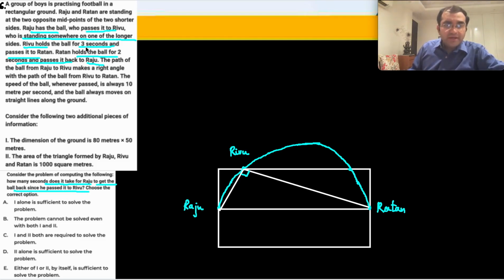उन्होंने क्या क्या दिया है. Rivu holds the ball for 3 seconds, Ratan holds the ball for 2 seconds, and the speed of passing is 10 meter per second. तो कितनी देर में वापस आएगा? If speed of passing is 10 meter per second, I need to know this distance, ताकि distance upon 10 से